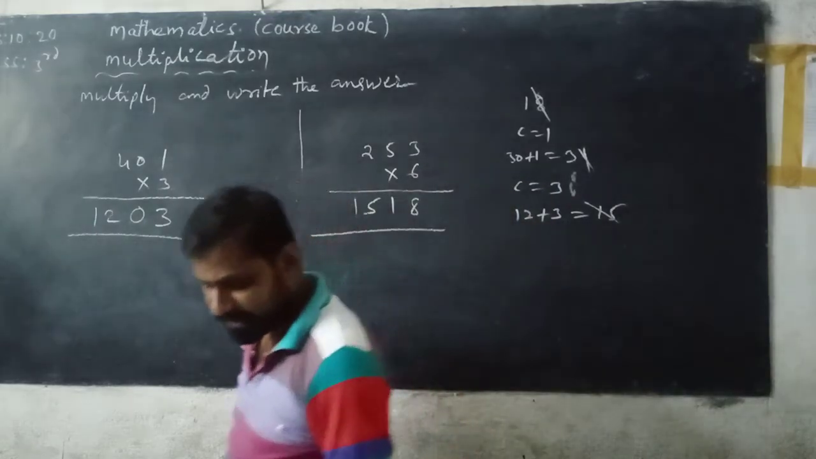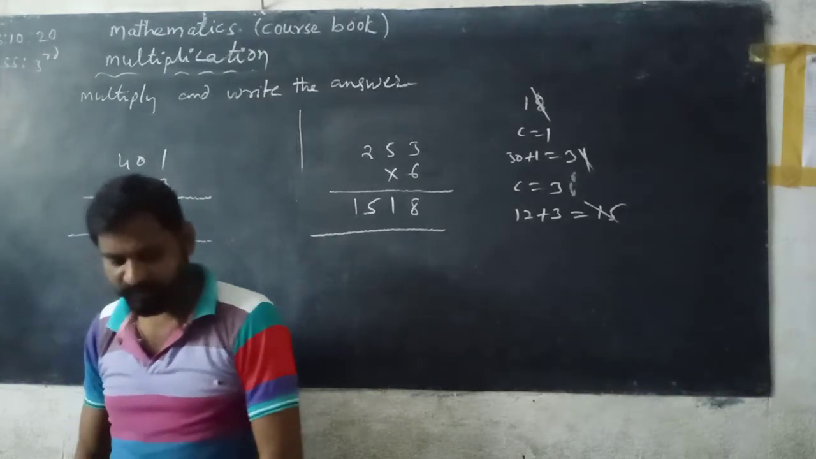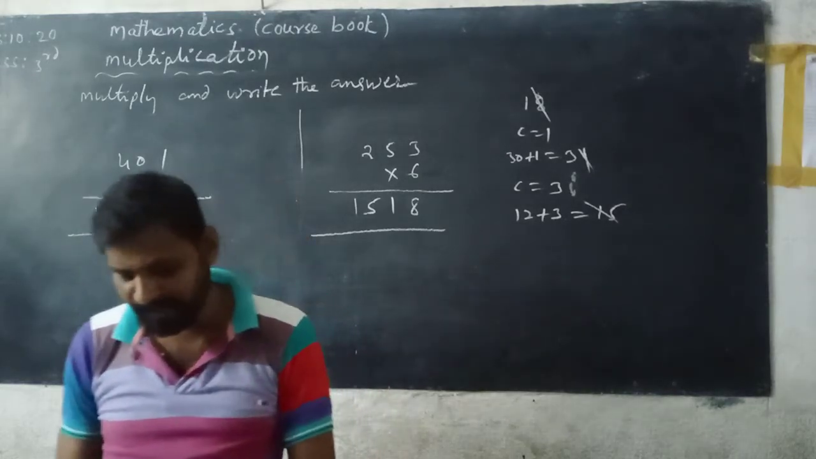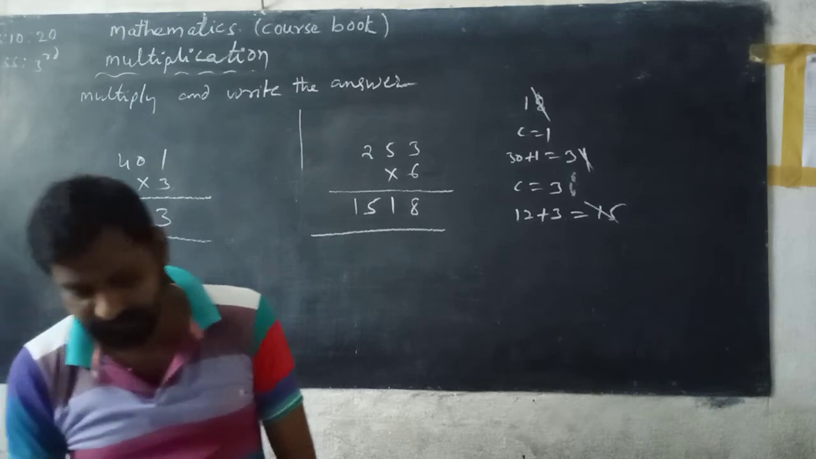Next, everybody read the multiplication tables 1 to 15. So here the 11, 12, 13, 14, 15 tables are given. Everybody read. See.